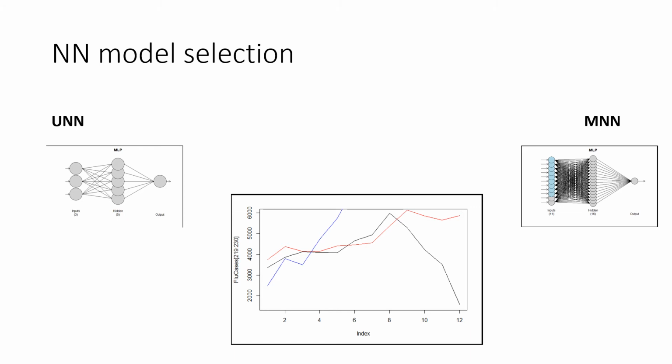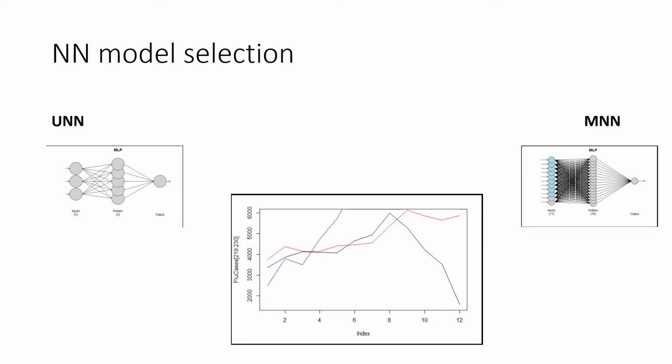We also fit two different neural networks, a univariate neural network as well as a multivariate neural network, using all the variables as regressors. Using fivefold cross-validation, we found 5 nodes with UNN and 16 nodes with MNN.